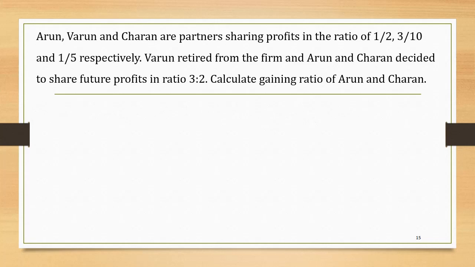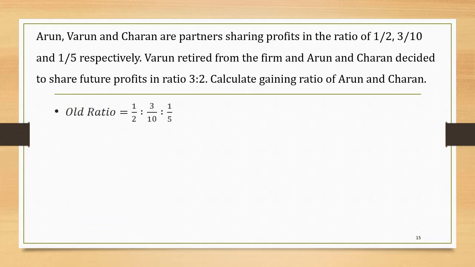Let us try to understand it with the help of an example. Arun, Varun and Charan are partners sharing profits in the ratio of 1/2, 3/10 and 1/5 respectively. Varun retired from the firm and Arun and Charan decided to share future profits in the ratio of 3:2. Calculate the gaining ratio of Arun and Charan. Now in this sum, we are given the old ratio, we are given the new ratio and we are asked to calculate the gaining ratio.